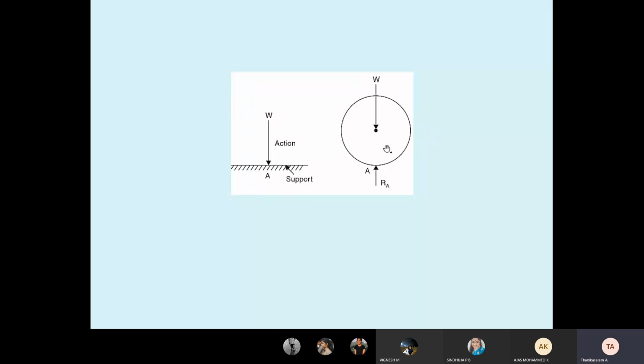I have taken the ball out. I isolated this ball from the support. So weight is acting downward, touching at a point. Therefore, every action has an equal and opposite reaction, RA. This is called a free body diagram. Here, the angle is not needed, because everything is vertical. No need to find the angle. For anything inclined, we must find the angle.